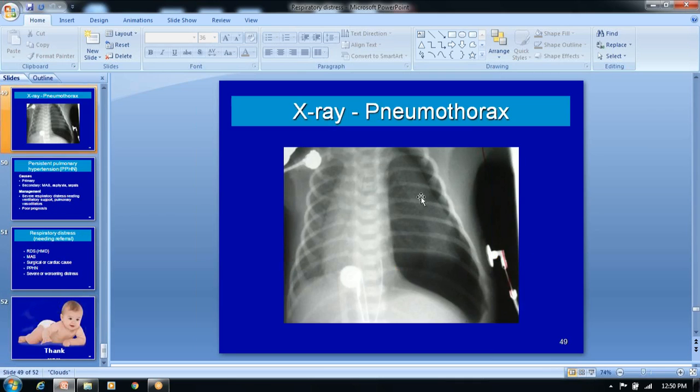This is a typical X-ray of the pneumothorax. There is a mediastinal shift, and the mediastinum and heart are shifted to the right, and the complete black area is the pneumothorax.